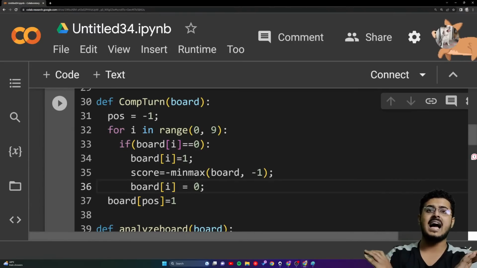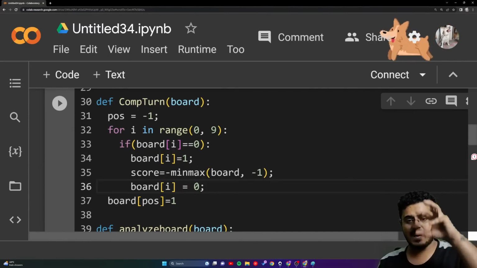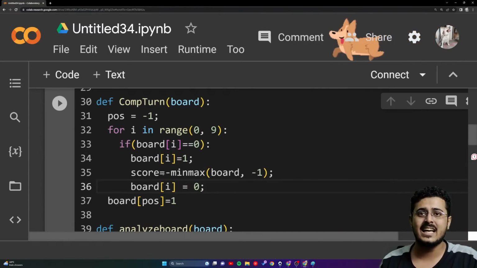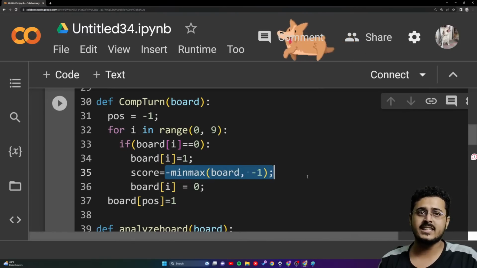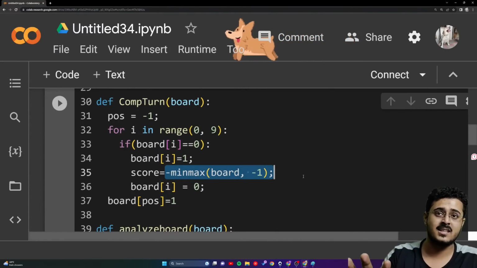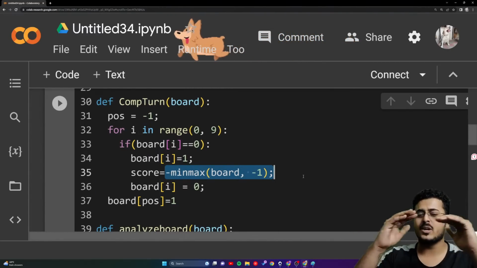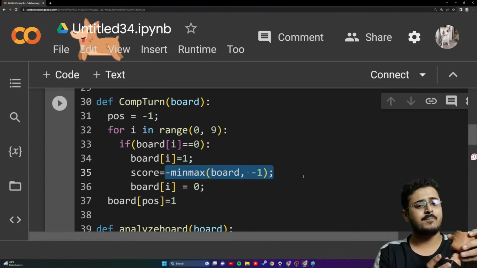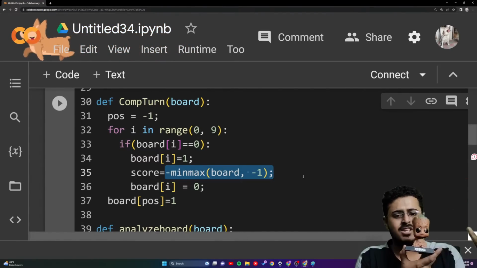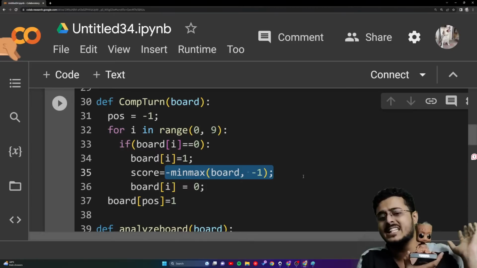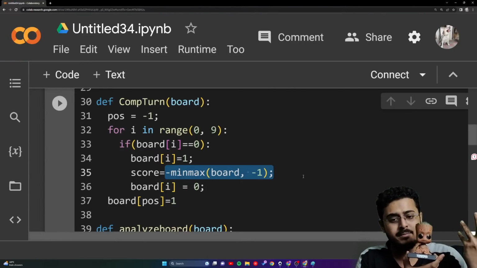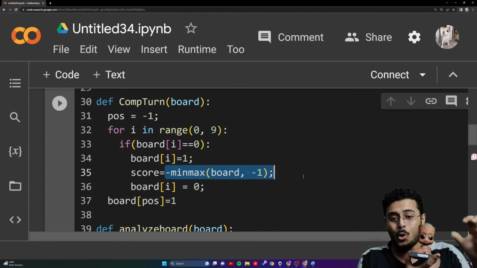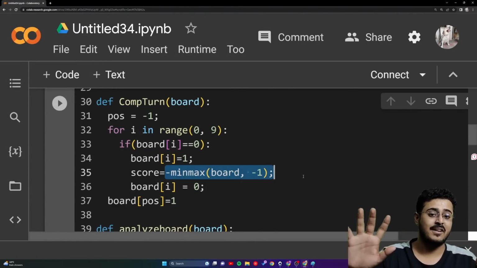We will put it back as 0, guys. So whatever game that we played right over there, why is there a minus right over here? What is this? We'll be understanding in 5 minutes. Right now just understand we have done some random magic over there. Like Brute provided us with some magical beans, senzu beans, that helped us get the score of the min-max algorithm. Why is that the code? How is it working? We'll be understanding in 5 minutes, right?